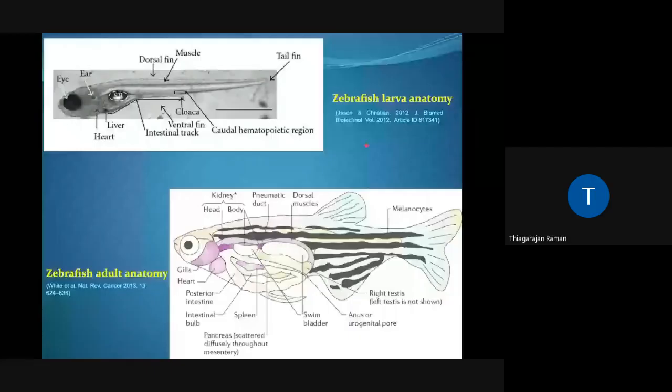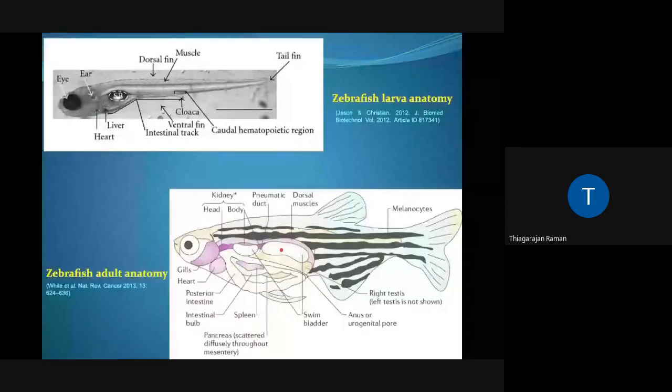And this part is the actual photograph of a fertilized egg. The egg at the stage of the end of the gastrulation and the adult. When you look at the anatomy of the zebrafish, the larva, as you can see here, is completely transparent. Okay, this is not the case with the adult.